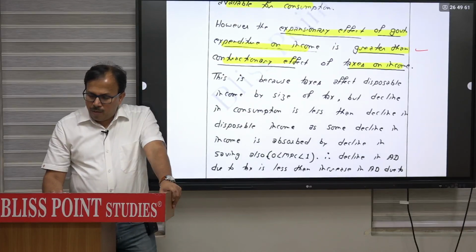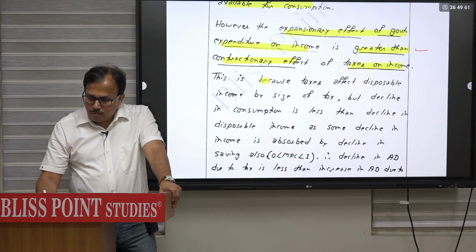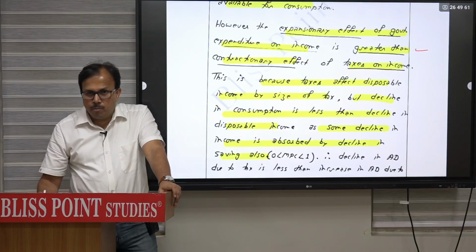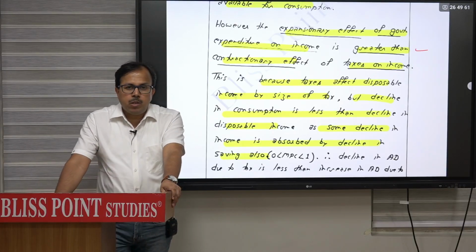This is because tax affects disposable income by the size of the tax, but the decline in consumption is less than the decline in disposable income, as some of the decline in income is absorbed by a decline in saving as well, because MPC is between 0 and 1.